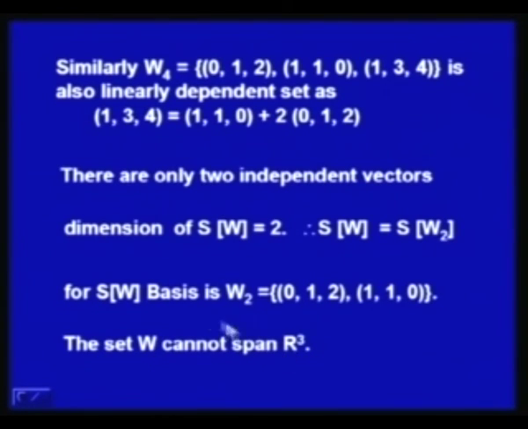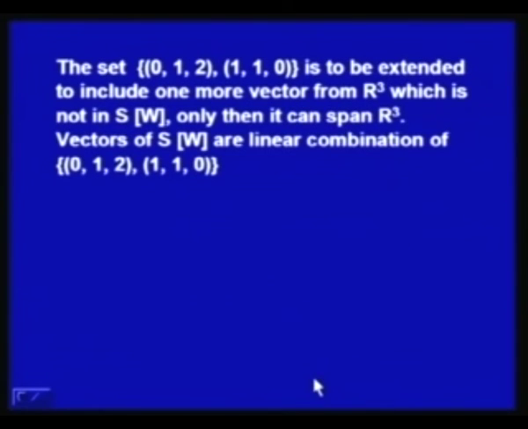So, if we have to find a basis for R3, then we have to add one more vector into this, so that we have a basis. Let us try to extend this set with one more vector, so that it forms a basis for R3.